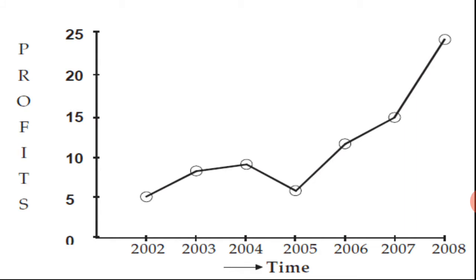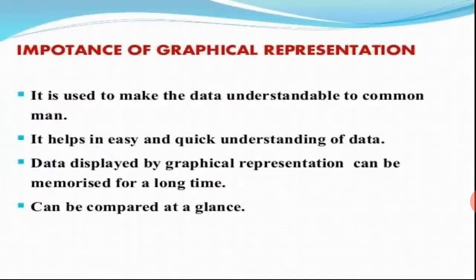So we have taken this many goods, or this much profit has been increased, or this many people are there to vote. So it will be easy to understand. It helps in easy and quick understanding of data. Data displayed by graphical representation can be memorized for a long time and can be compared at a glance.